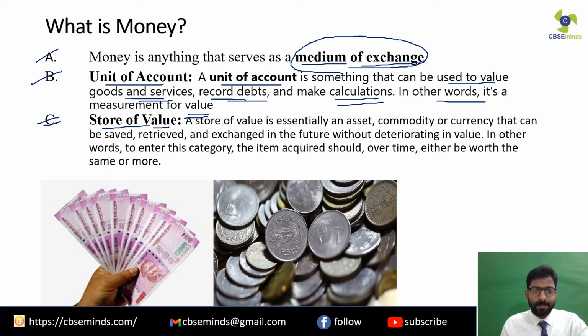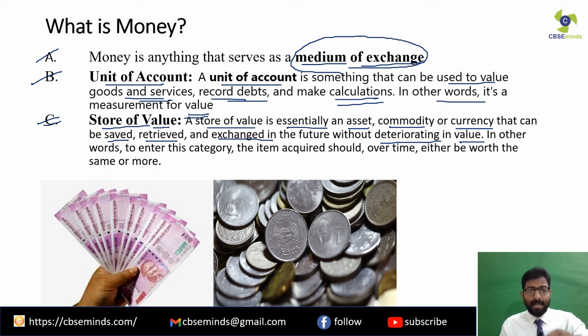Look at this point over here. A store of value is essentially an asset, commodity or currency that can be saved. You can save these things. It can be retrieved, you can use it. Clear? And exchanged in the future without deteriorating in value. Clear? Like for example, you can of course store gold. Clear? You can store the precious metals as a store of value. Clear? You can store a particular commodity if it can last that long, or you can even store currency. Clear? So currency is used as a store of value. Clear?